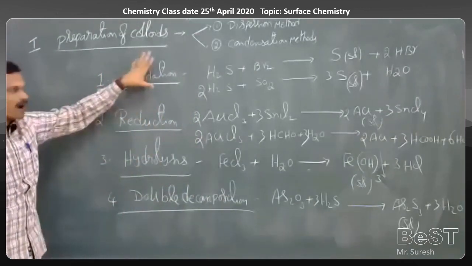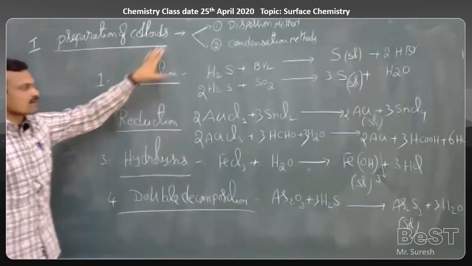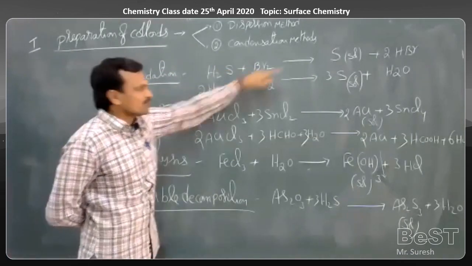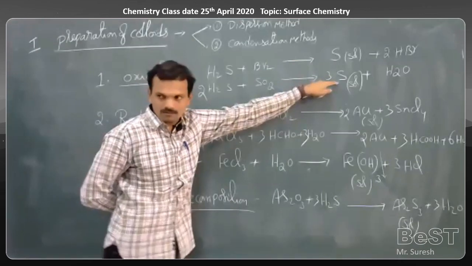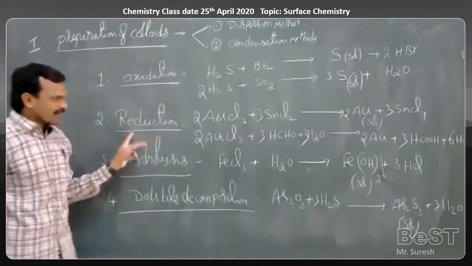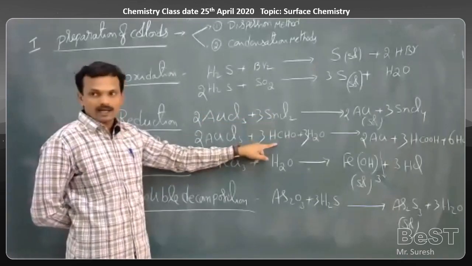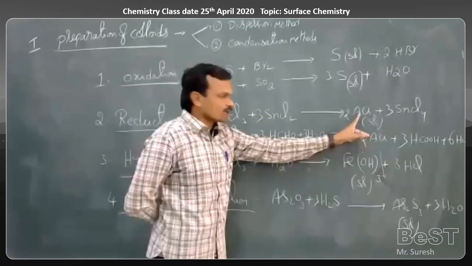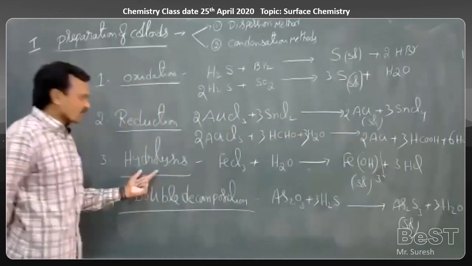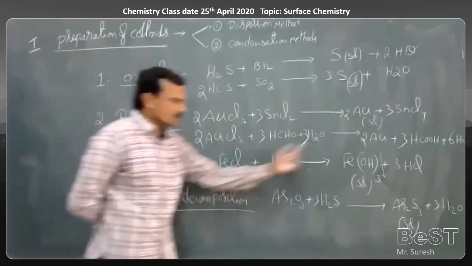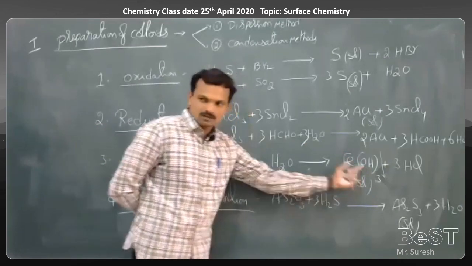See once, oxidation. Oxidation of hydrogen sulfide by passing through bromine water or sulfur dioxide gives a sulfur colloidal solution. Reduction of auric chloride either with SnCl2 or formaldehyde gives a gold colloidal solution. Hydrolysis of ferric chloride gives a ferric hydroxide colloidal solution.